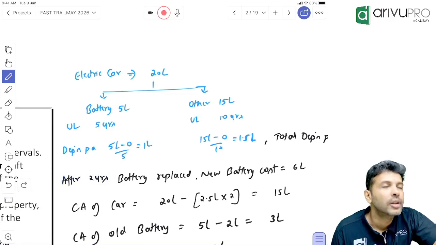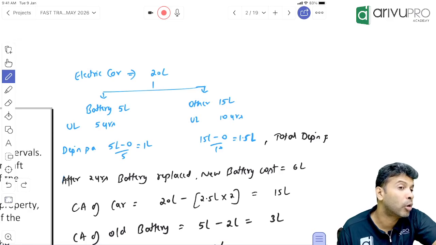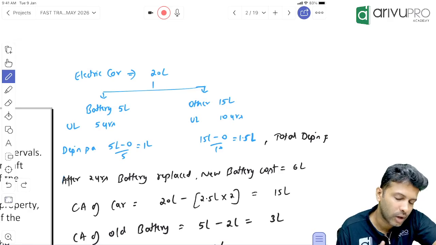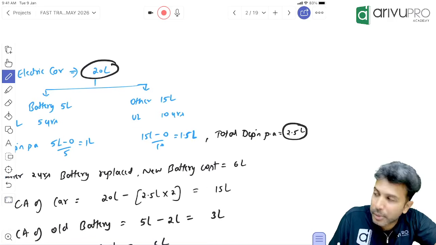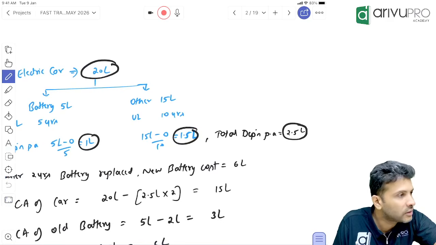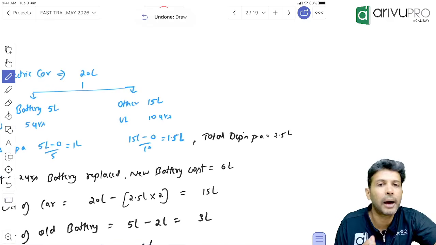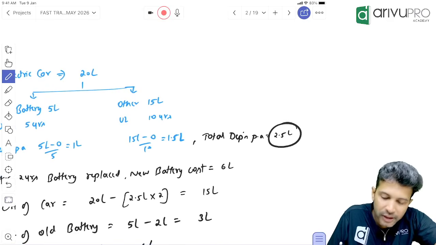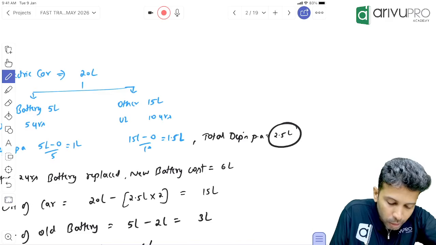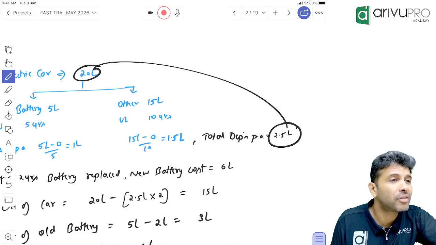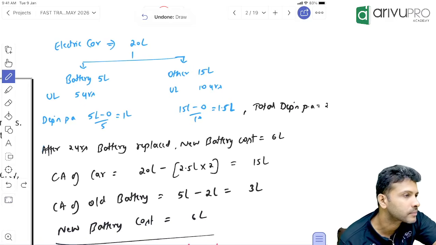Now first thing, all this drama is happening now or after 2 years? First tell me what is the carrying amount of the car. How much did you buy the car for? 20 lakh. Totally car is getting depreciated every year. How much? 1 lakh for battery, 1.5 lakh towards other parts. Totally how much? 2,50,000 per annum. This drama is coming after 2 years. 1 year depreciation is 2.5 lakh, means 2 years it will be 2.5 lakh into 2, it's 5 lakh. You bought the car for 20 lakh, you have depreciated it by 5 lakh. So what will be the carrying amount of car after 2 years? Any doubt here?